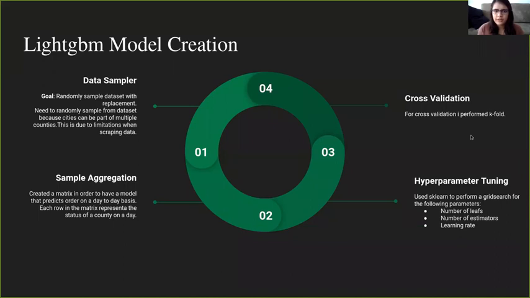A row in this matrix here would represent a given day in a given county, and it would have disaster declarations and shelter-in-place or stay-at-home order declarations attached to it. After I do the sample aggregation, I then move on to hyperparameter tuning, in which I tune 3 parameters. I tune the number of leaves, the number of estimators, and the learning rate. From here, I move on to cross-validation, where I do k-fold equal to 10.